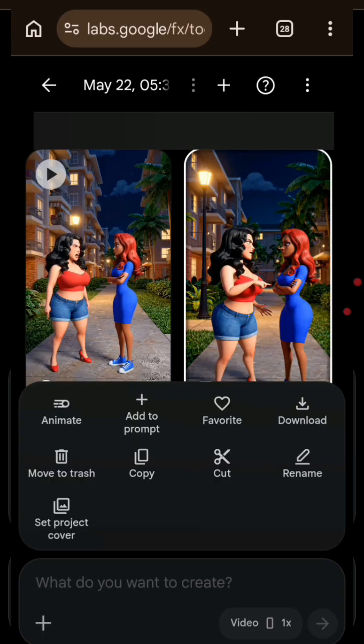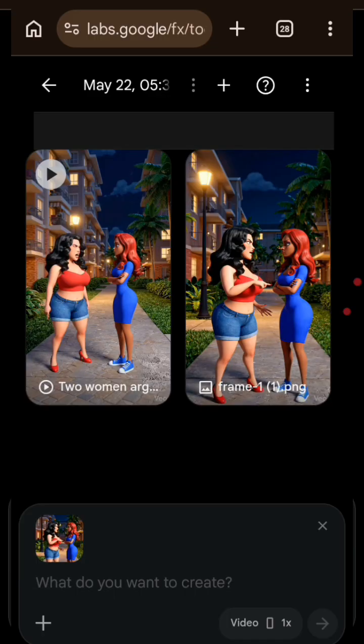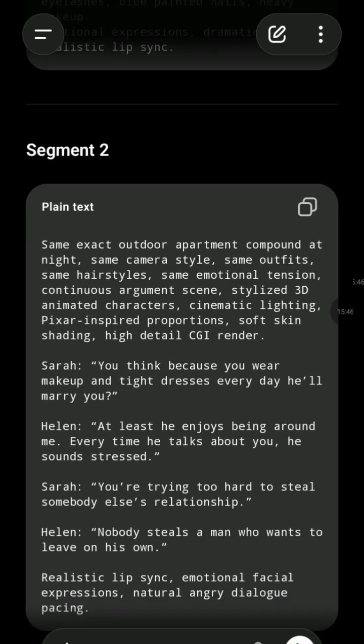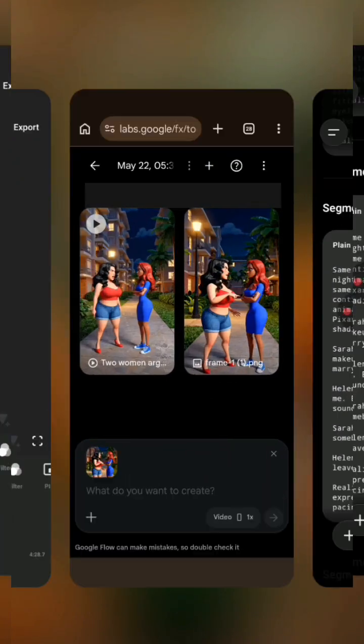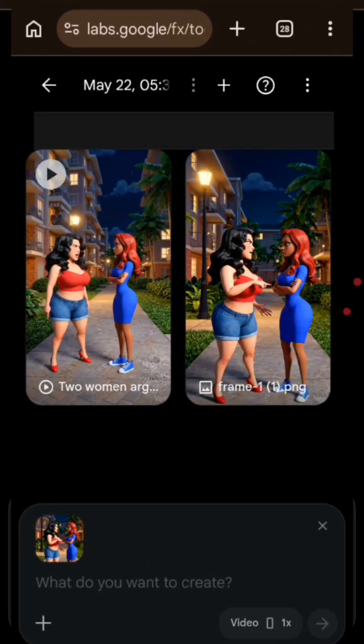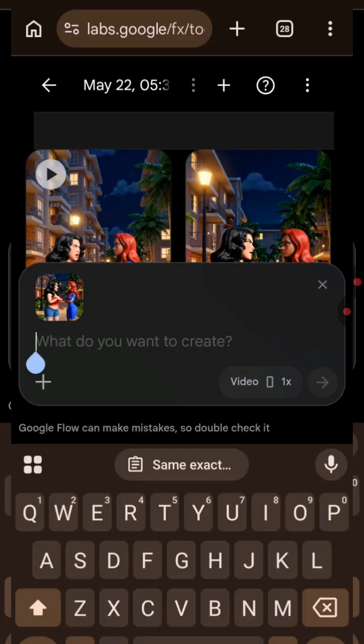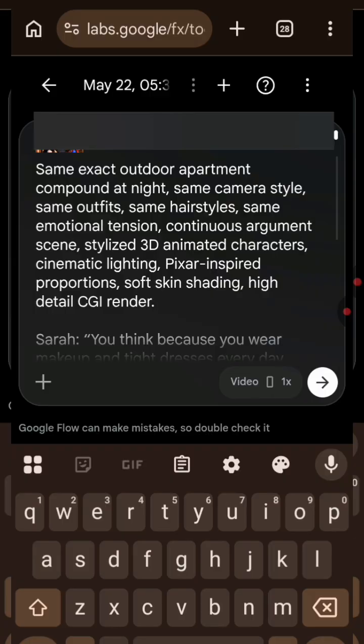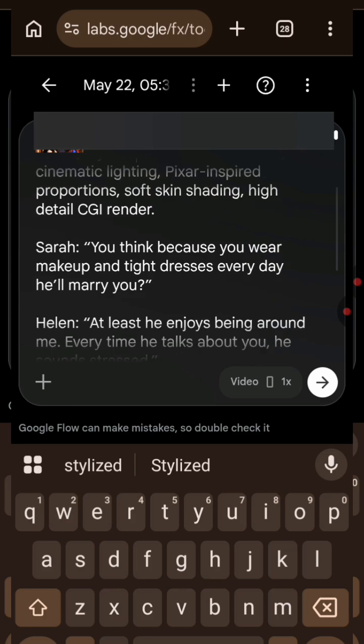So I'm going to press hard on this image here. I'll click on Add to Prompt, and then I'm going to go to ChatGPT and copy scene 2. Let it load. Okay, so this is scene 2. I'm going to copy it here, and then I'll go back to Flow AI. I'm going to paste it here, where they say, what do you want to create? I will read through it before anything. I'm going to take out this 3D. I don't want 3D. I'm going to take it out like I did in the other prompts.